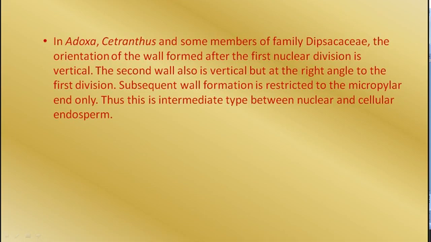Subsequently, wall formation is restricted to the micropylar end only. What I want to say is that there are vertical divisions, first and second. After formation of the 4 cells from the primary endosperm nucleus, there is a transverse division. After that, division continues in the micropylar region only. Thus, it is an intermediate type between nuclear and cellular endosperm.